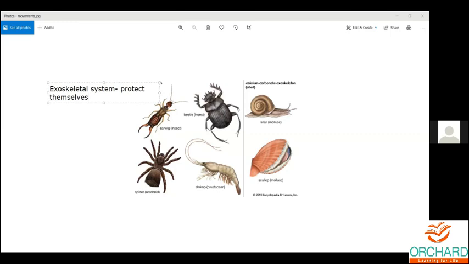The spider has almost 5 pairs of legs. And if you talk about the earthworm, millipede, or centipede, they have many small finger-like projections which are used for locomotion.